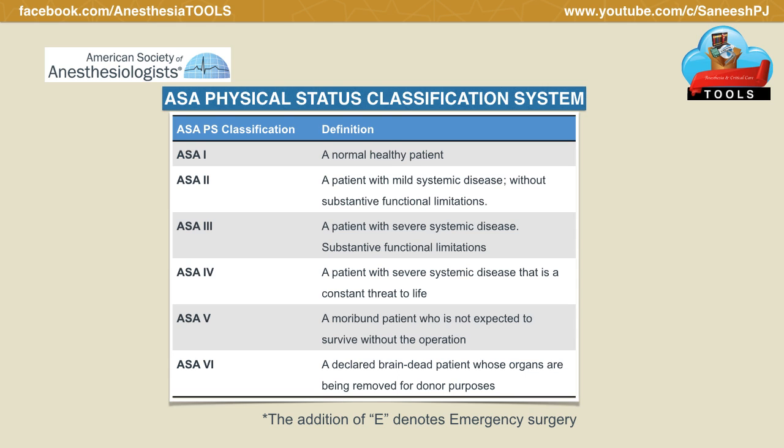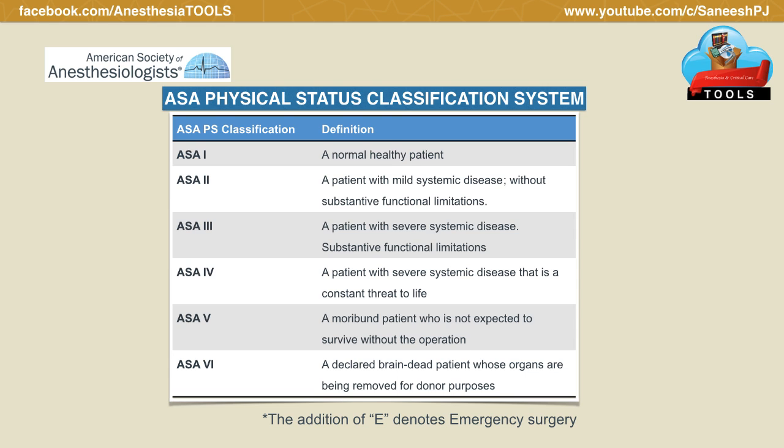ASA 1 is a normal healthy patient, ASA 2 a patient with mild systemic disease but without functional limitations, ASA 3 a patient with severe systemic disease with substantive functional limitations, ASA 4 a patient with severe systemic disease that is a constant threat to life, ASA 5 a moribund patient who is unlikely to survive with or without the surgery, and ASA 6 a declared brain dead patient whose organs are being removed for organ donation purpose. The addition of the letter E denotes emergency surgery.